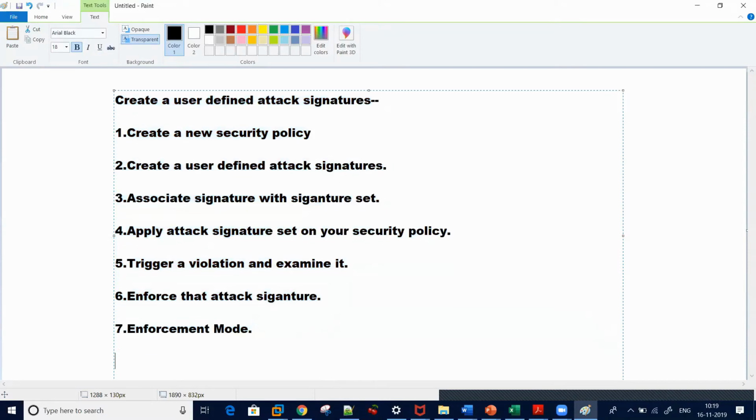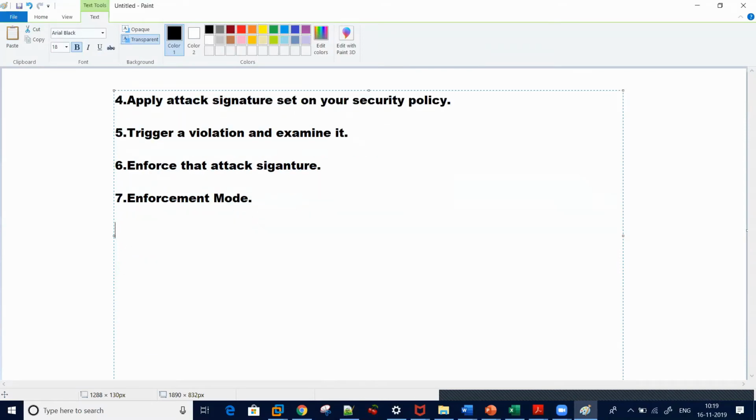Okay, so the next topic, which is also an important part, is positive security policy building. We will cover entities here: what is a file type, what is a URL, and what is a parameter, in detail. So first of all, what is a file type, URL, and parameter? We will discuss this.